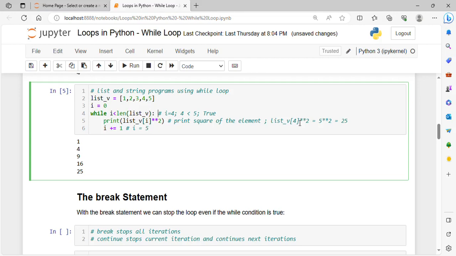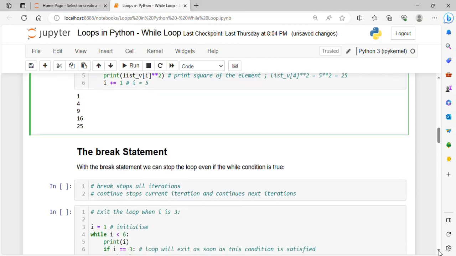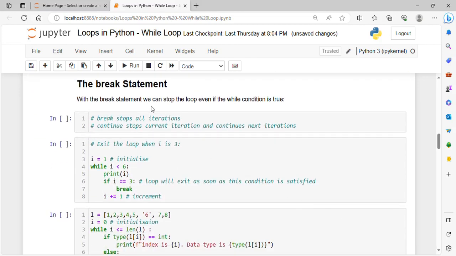And now when I becomes 5, your condition becomes 5 less than 5, which is not true, which is false. So this becomes false, and it exits the loop. As soon as this condition becomes false, it will exit the loop. Okay, this is the working. And now all the concepts of for loop can be applied to while loop as well.